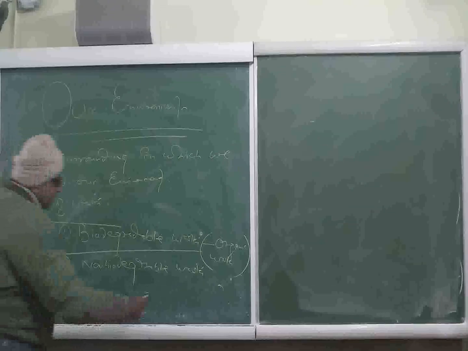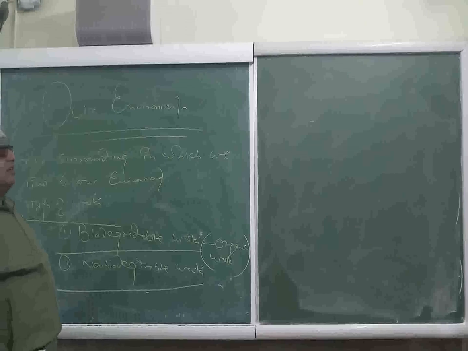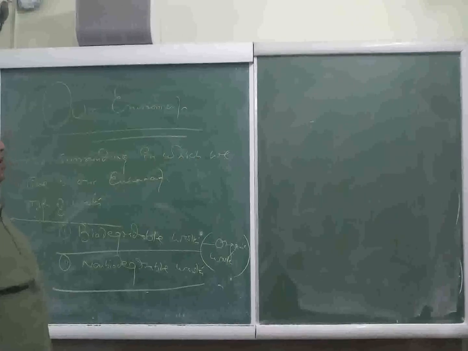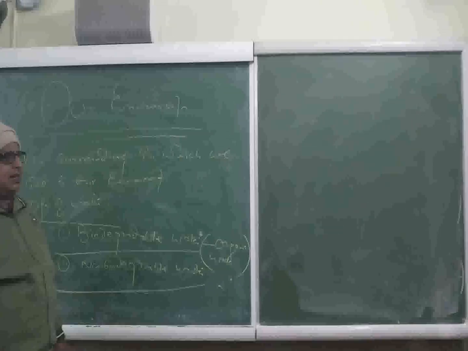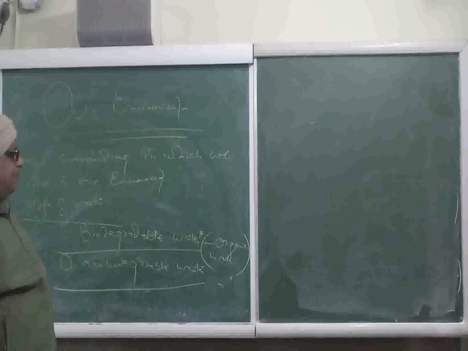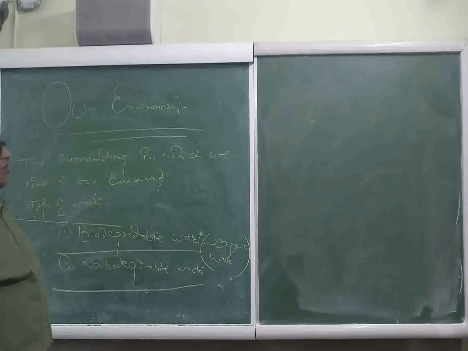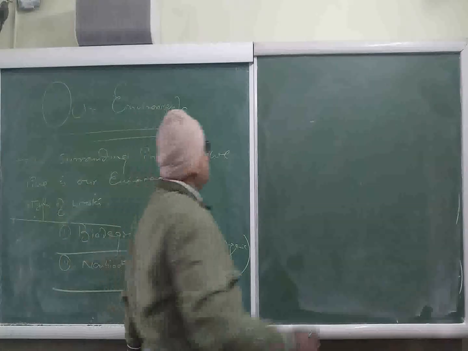On the other hand, non-biodegradable wastes are those wastes which cannot be decomposed by the action of decomposers, like all the pesticides, insecticides, plastic, glass articles. These all are non-biodegradable because they cannot be decomposed and disintegrated by the action of decomposers.